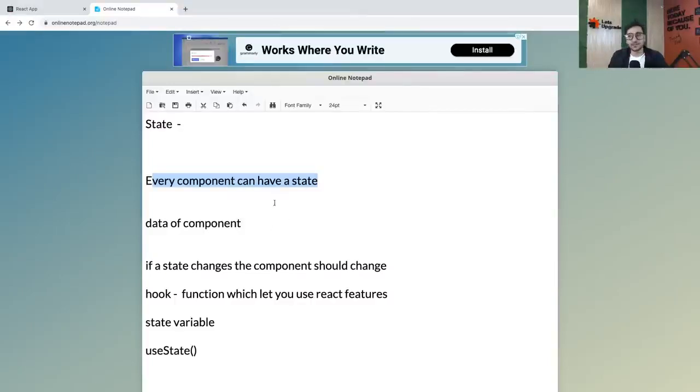Okay. State means nothing but data of a component. But the kind of data that if it changes, the component will always re-render. This is the term. So every component can have a state. State is nothing but data of a component, and the kind of data that if it changes, the component will always re-render. And to create it, we use a hook, which is called useState.